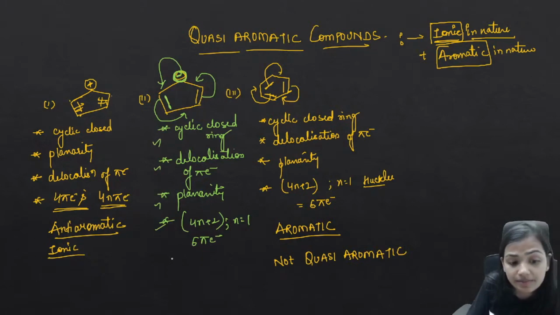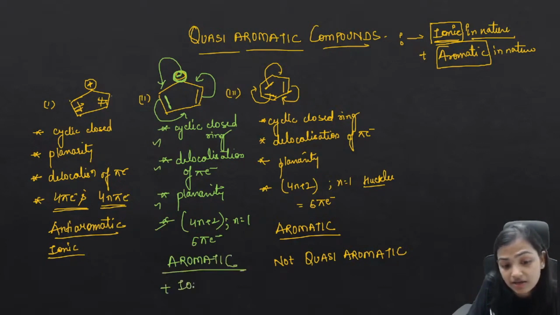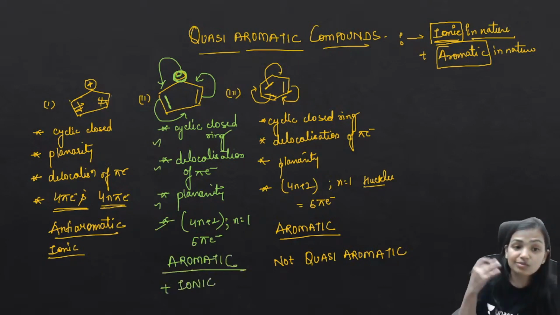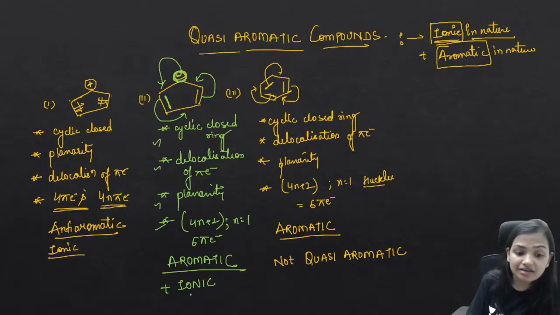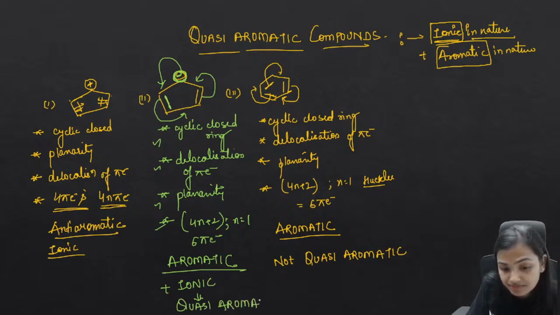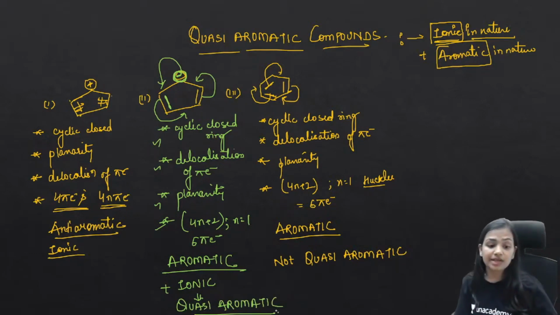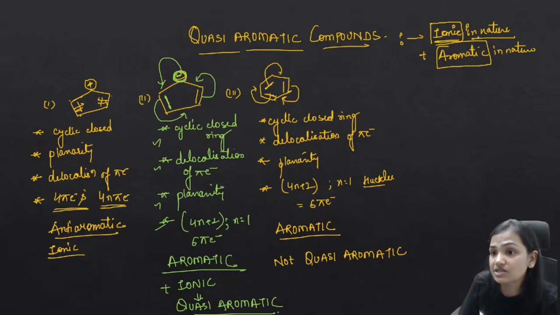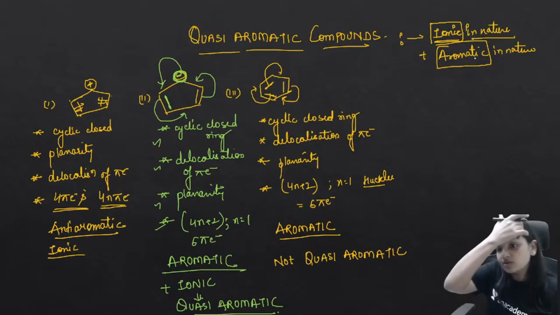So what does this mean? This means that this is aromatic in nature. Now guys, this is aromatic plus ionic. A compound which is aromatic as well as ionic is said to be quasi aromatic. Are you getting my point? So any compound which is ionic in nature as well as aromatic in nature is said to be quasi aromatic.